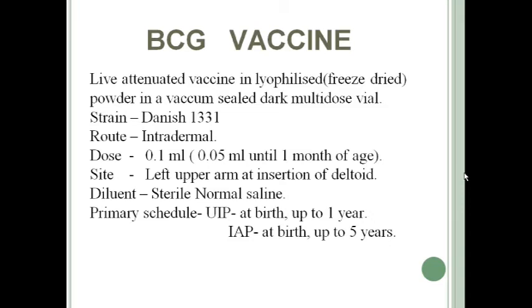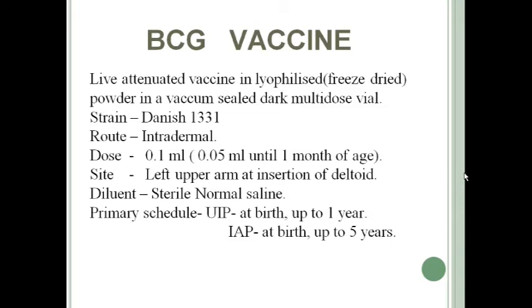And for administration of BCG vaccine, the route is intradermal. The dose of the vaccine is 0.1 ml, and 0.05 ml for newborn babies, that is before 1 month of age. After 1 month of age, the dose is 0.1 ml intradermal. The site is the left upper arm at insertion of deltoid. This is important, so the site of immunization of BCG is important.